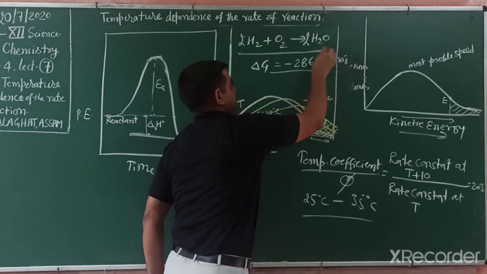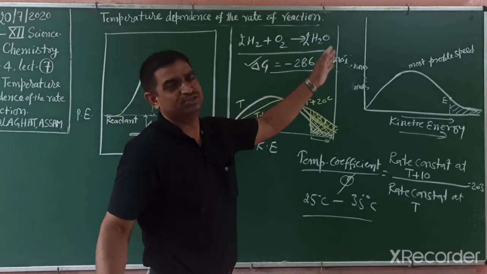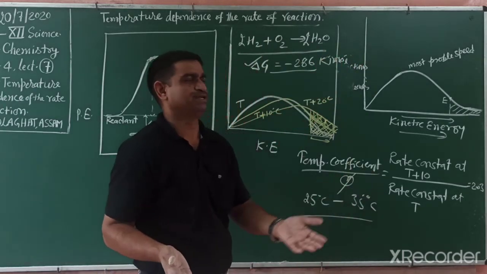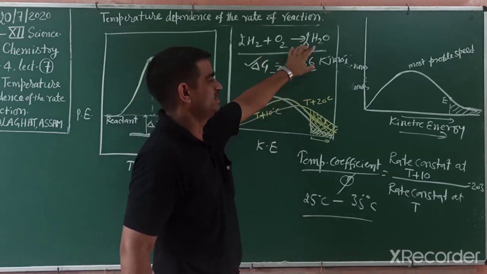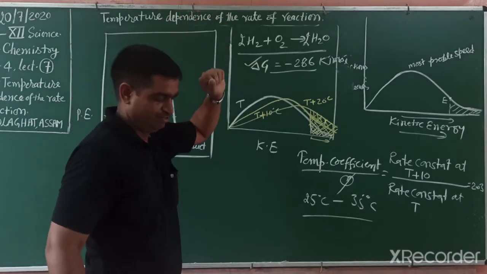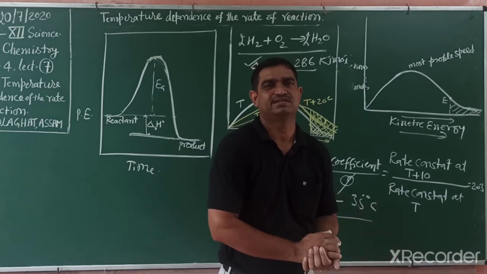According to this, the reaction is thermodynamically possible, and hydrogen and oxygen combine and change into water. But generally at room temperature it does not occur, because although thermodynamically favorable, kinetically this reaction has a very high energy barrier. So this does not happen. When electric current is passed, then this reaction occurs.